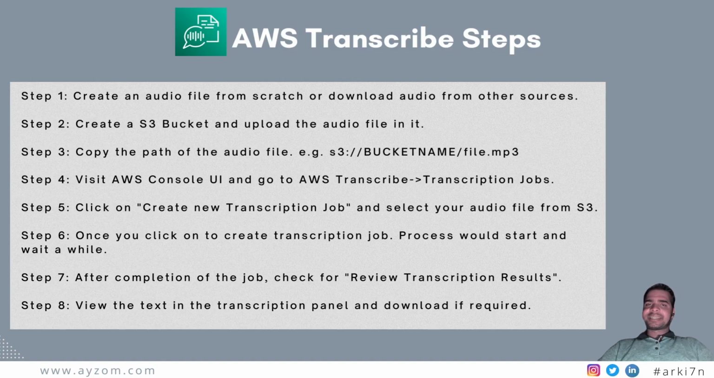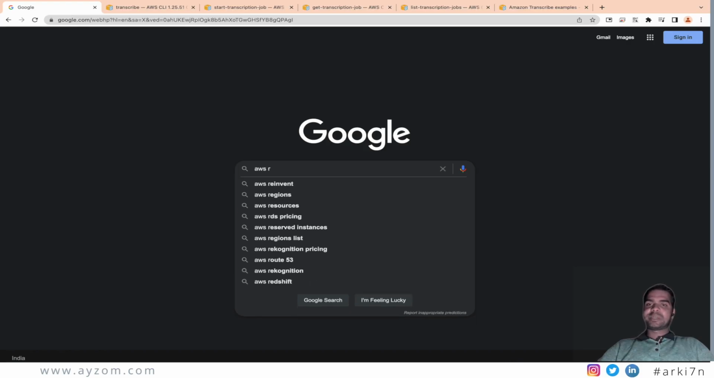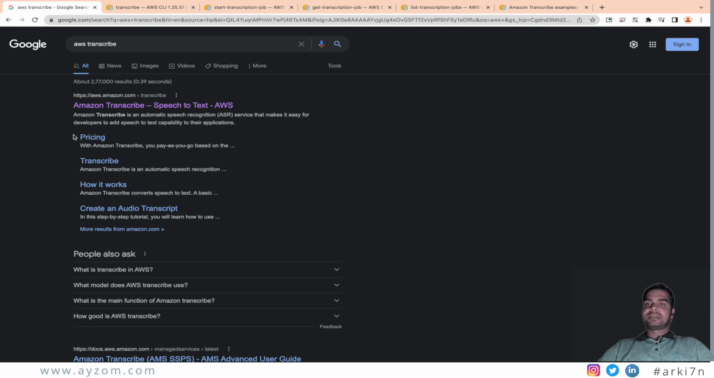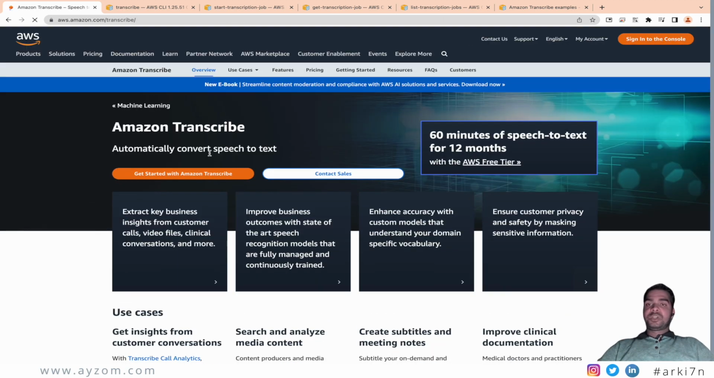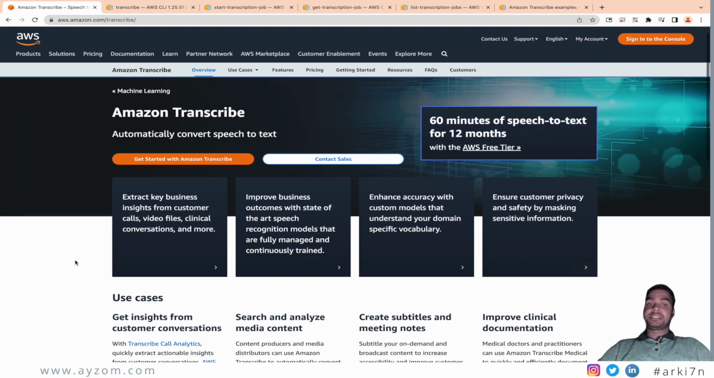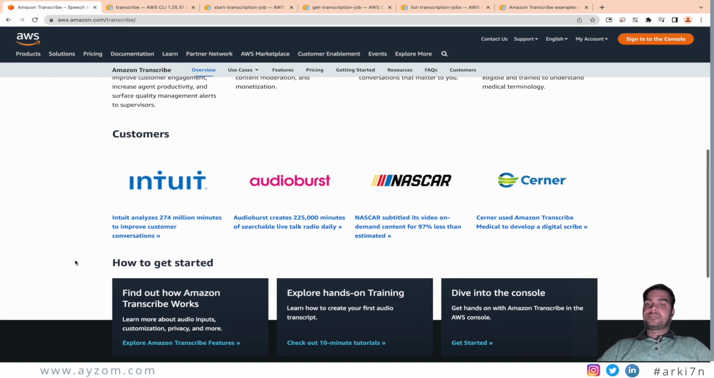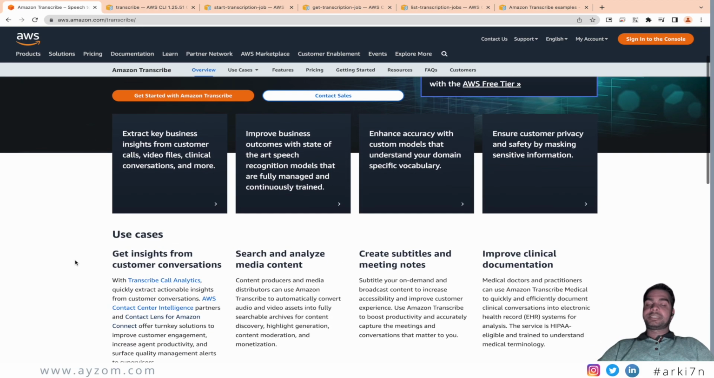So let's get started with the services. Just go to google.com and search for AWS Transcribe and click on the first result which is visible on the page. And here we'll find the free tier add-on, which is like 60 minutes of free conversions, and you can find different customers as well as the different use cases provided by the services.